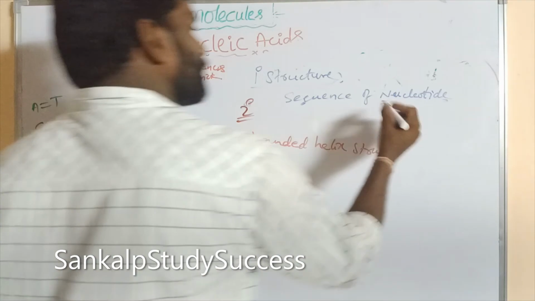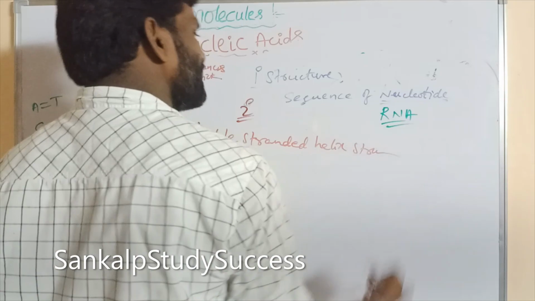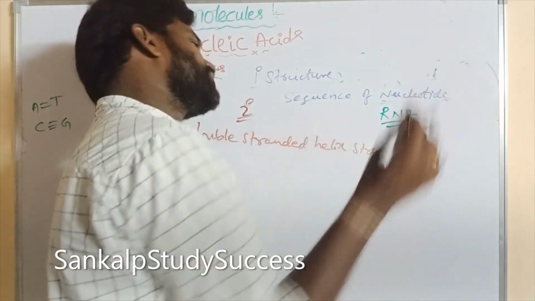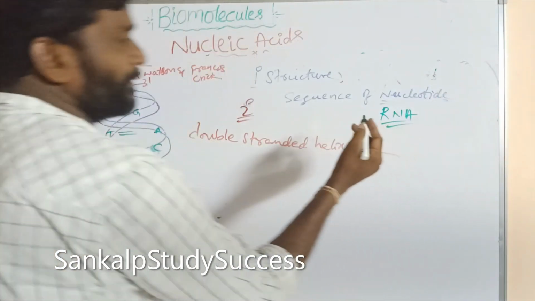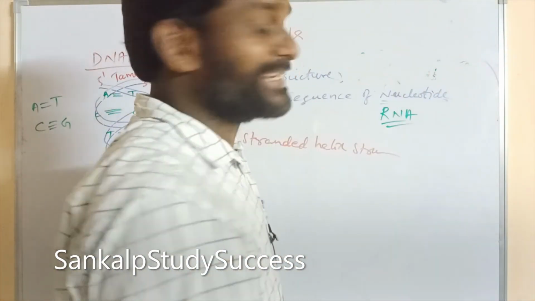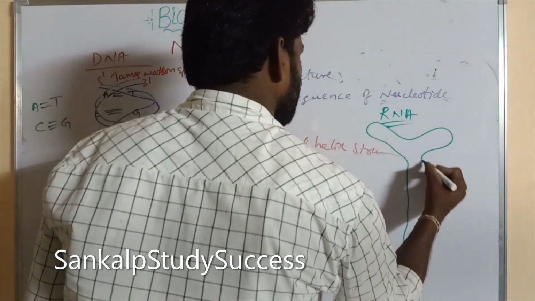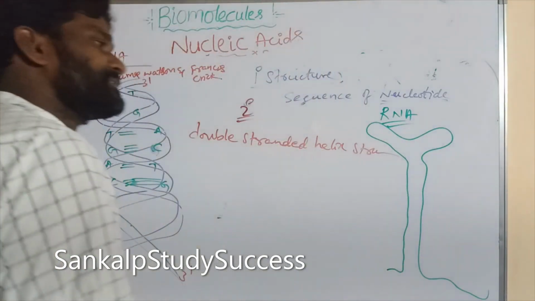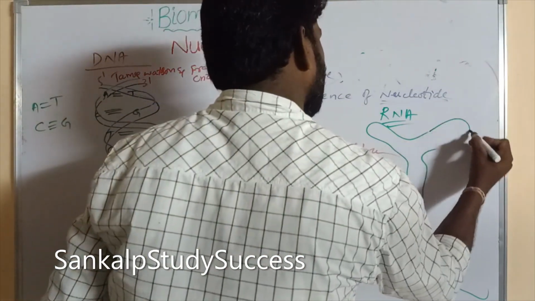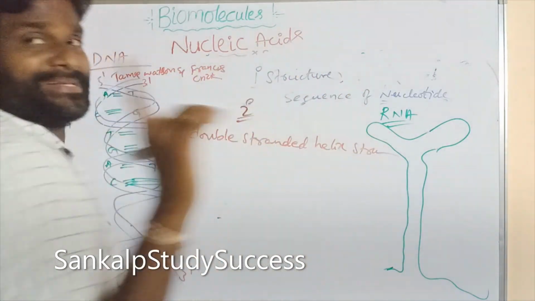RNA. RNA is a single strand. Sometimes it folds back to give a double-helix-like structure, but it contains only a single strand.